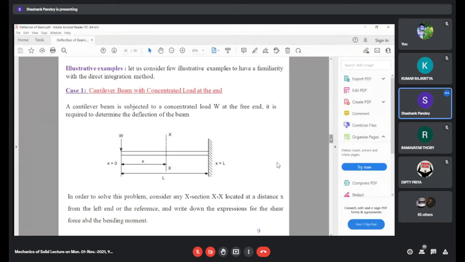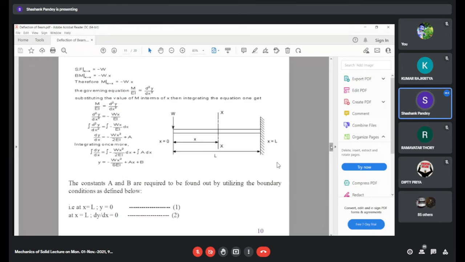Now we will derive the expression for the deflection of this beam. We already know that for this cantilever beam, the shear force diagram is nothing but a constant line of magnitude minus W, and the corresponding bending moment diagram is minus W into X. The bending moment is linear in shape, whereas the shear force diagram is a constant line.